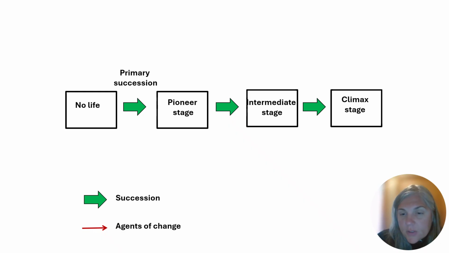They start to build organic matter and nutrients in the soil, and start to provide a habitat that other plants, often shrubs in the intermediate stage, can establish in. And then in most systems, you may reach what we call a climax stage, which would be the ecosystem or the biome that we would expect to find, which in many cases can be a forested system.